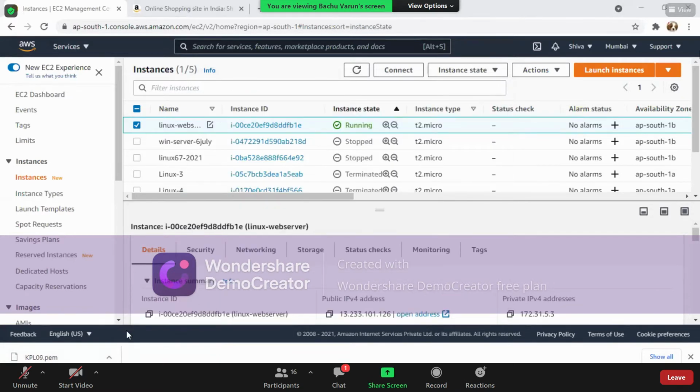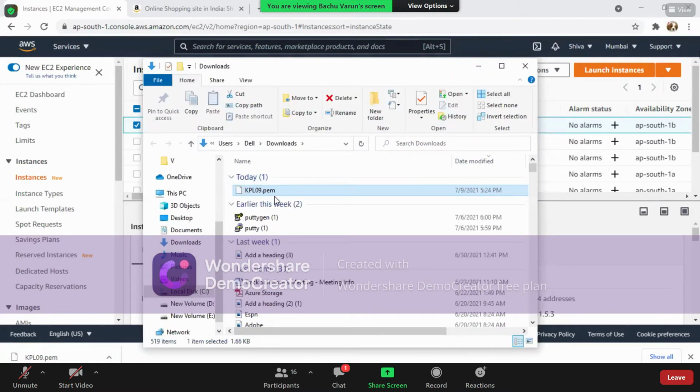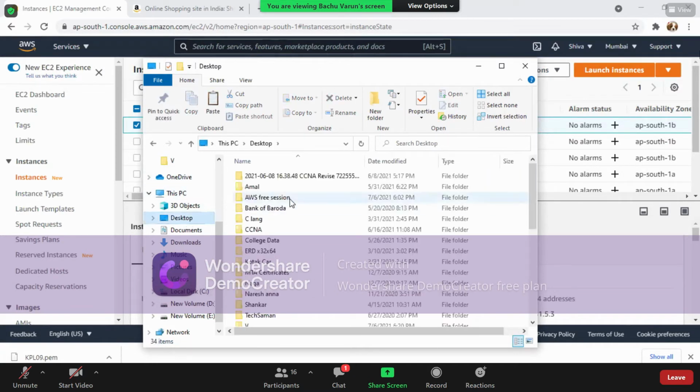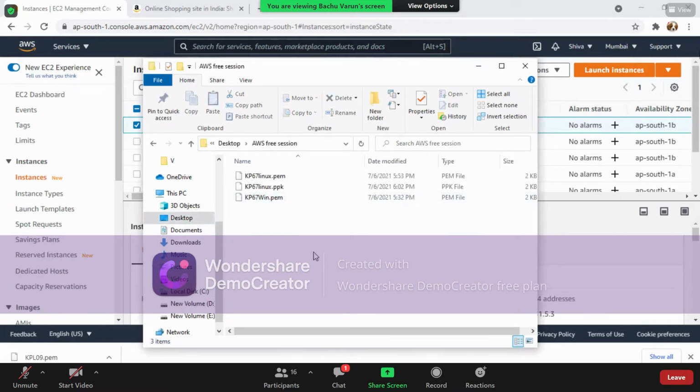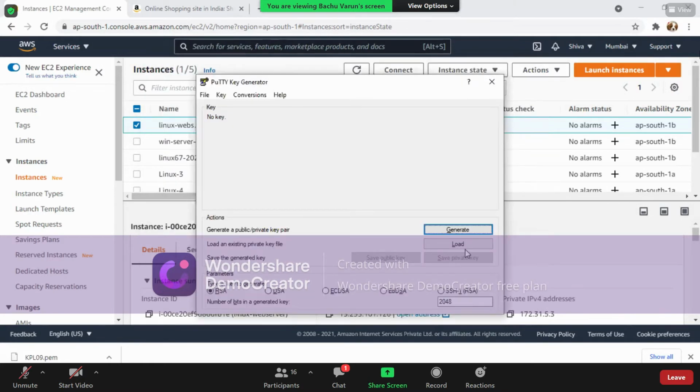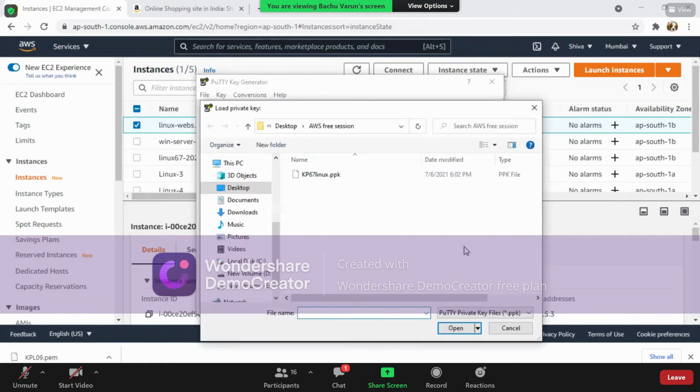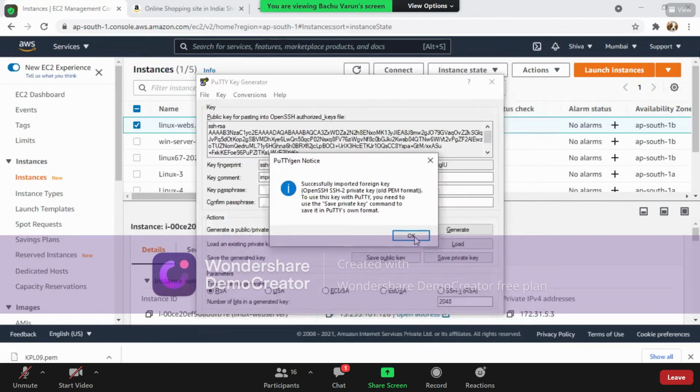So what I'll do is change this file location. From here, I'm taking this file to my desktop where I have the AWS pre-session folder. I'll paste it here. This is KP Linux 09, my .pem file. Now by using PuTTYgen, I'm going to convert that file into .ppk. I'll select all files and I can see the kpl09.pem file. I'm changing this .pem file to a .ppk file.